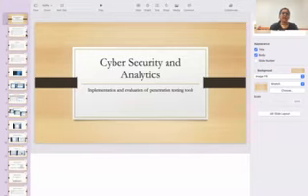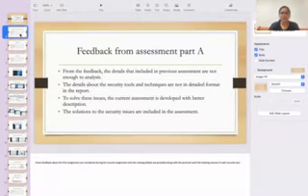First of all, I will describe the feedback for my assignment part A. From the feedback, the details included in the previous assessment are not enough for analysis. The details about the security tools and techniques are not in a detailed format. To solve these issues, the current assessment was developed with a better description. The solutions to the security issues are included in the assessment. So this is the feedback which I got.